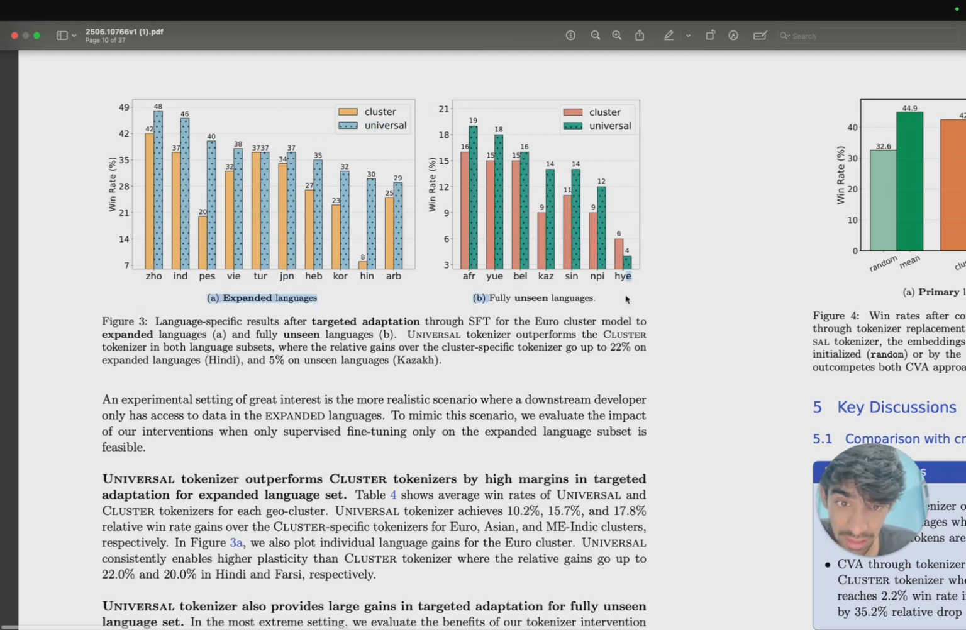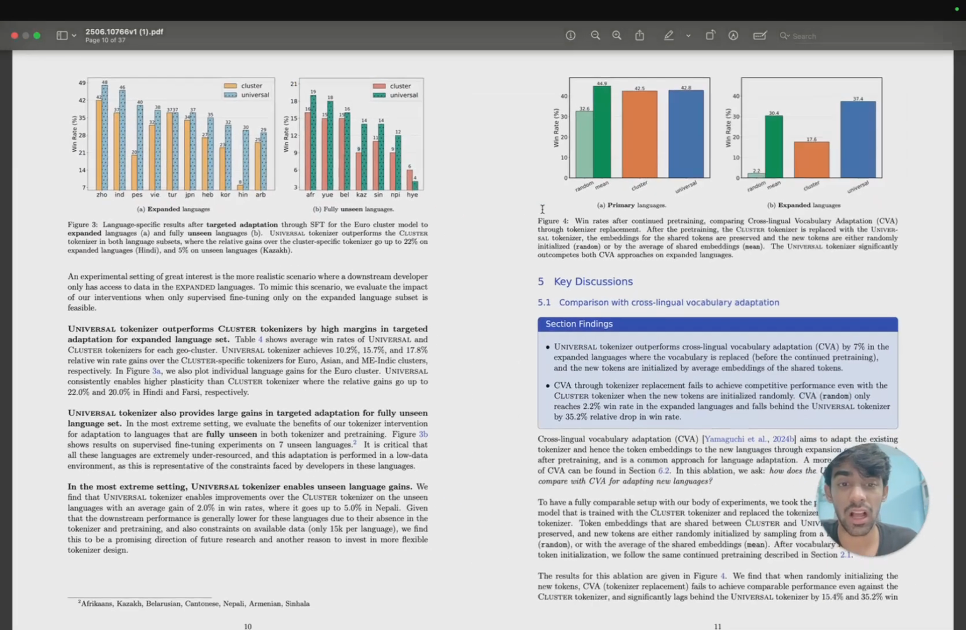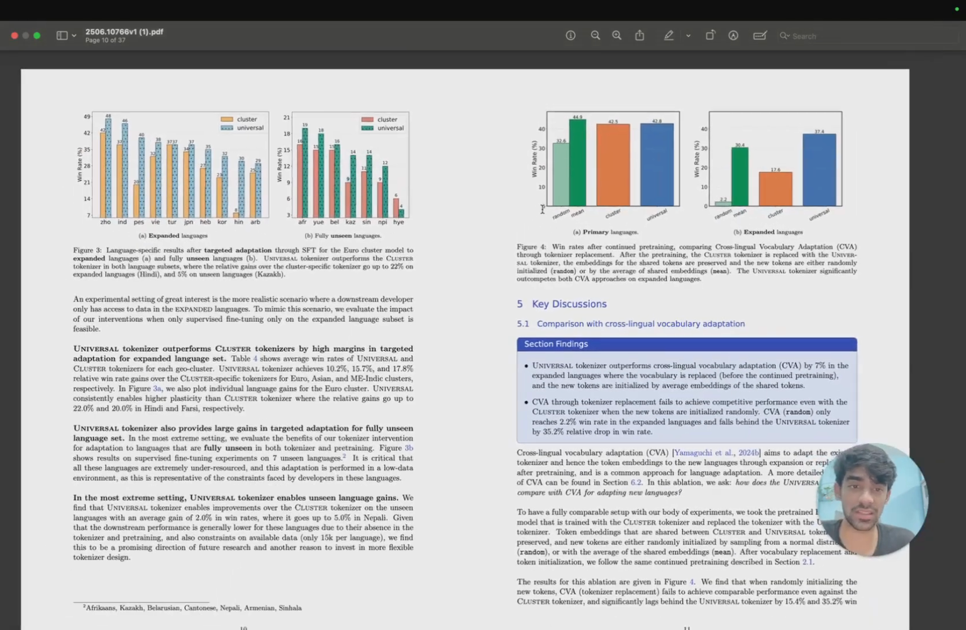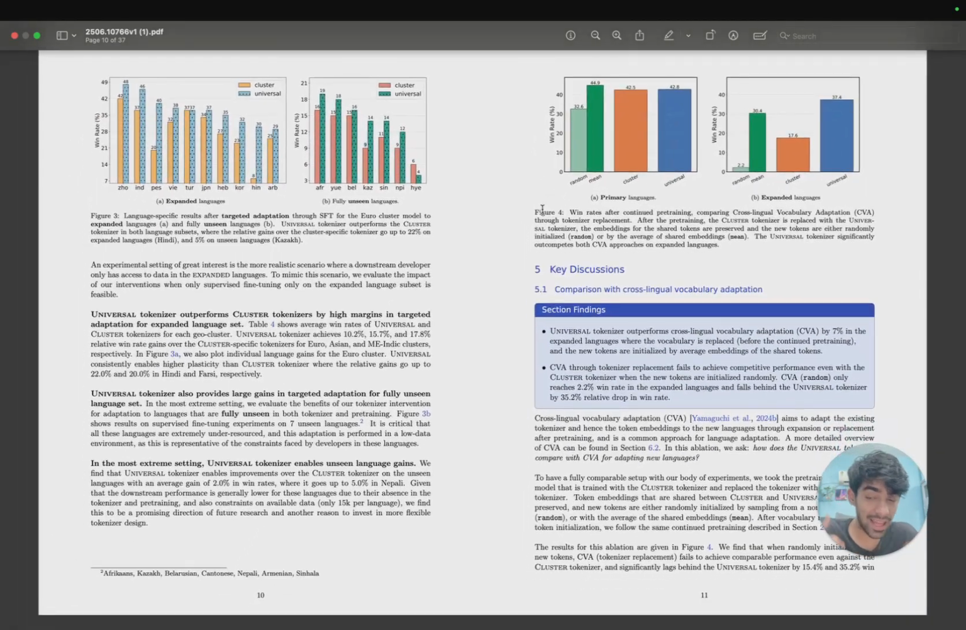For the fully unseen languages, you will see the win rate to be 19% versus 16%, 14% versus 9%. A 3 to 4% increase always there. Now you can ask, can this be increased? Maybe there are some techniques to increase it, but just remember this thing. These are fully unseen languages. The model has no clue of what these languages are beforehand. So on the new languages, which the model has not been trained on,